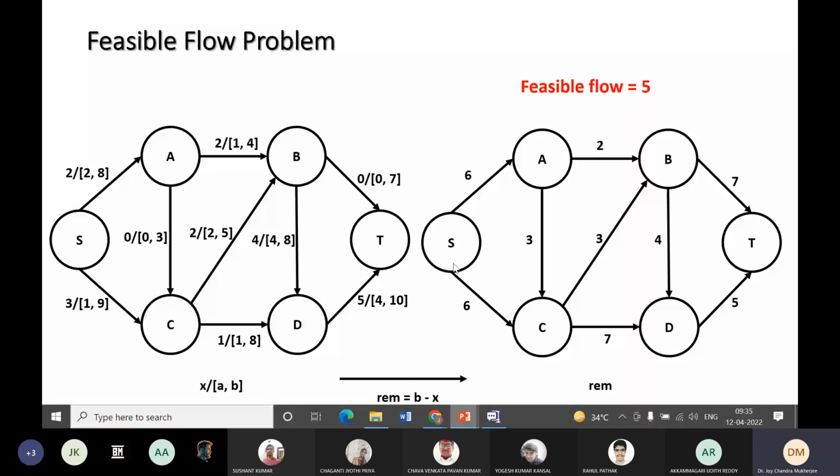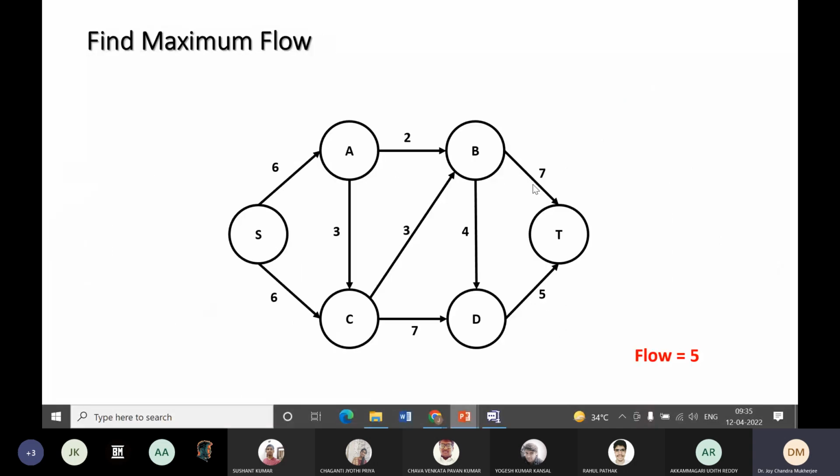So to get a maximum flow in this residual network, we run the normal Ford-Fulkerson algorithm. Already the feasible flow is 5, and this is the residual network. Now I find an augmenting path, maybe 6, 7, 5. So 5 is the bottleneck capacity. Okay, I did not do that, I will take 6, 2, 7. So 2 is the bottleneck capacity. Earlier the feasible flow value was 5, so 5 plus 2, it will be 7 right now.